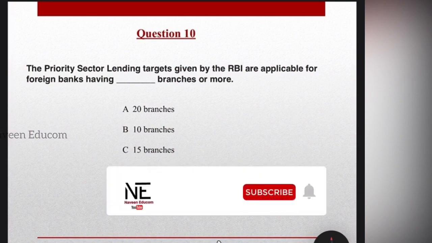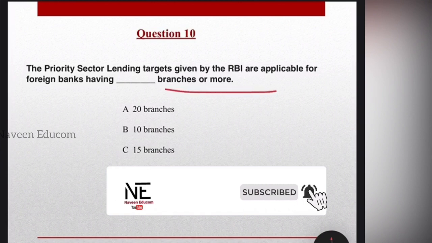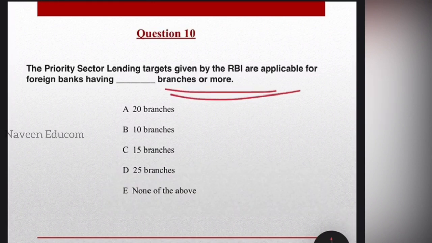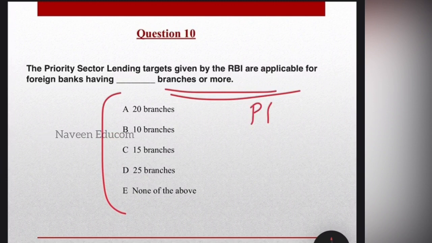Coming to the next one, the priority sector lending targets given by the RBI are applicable for foreign banks having dash branches or more. Students, this is a very important question. I have seen this question somewhere in the mock test or anything like that. Please have a special eye on this, the priority sector banks.